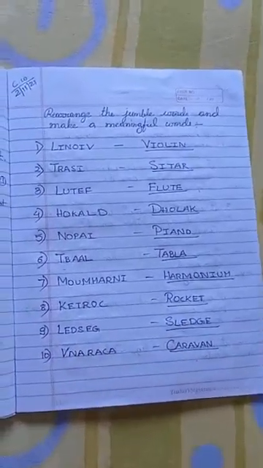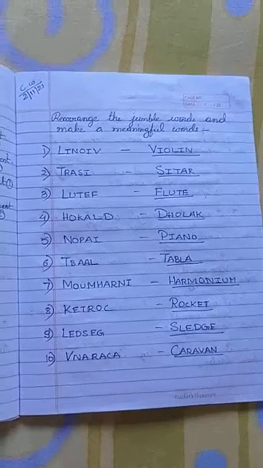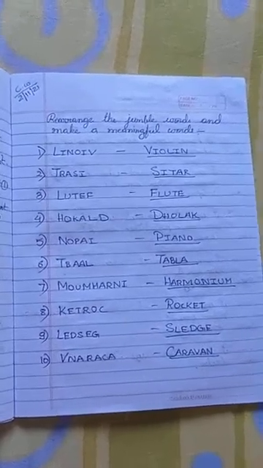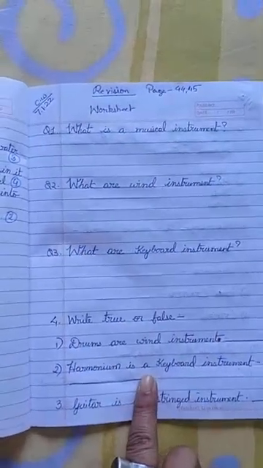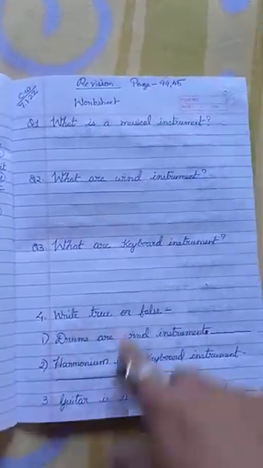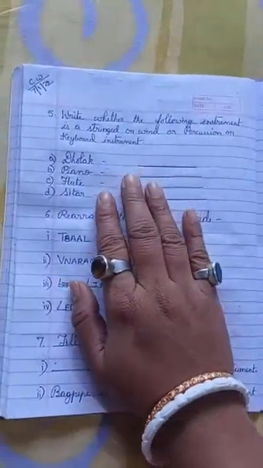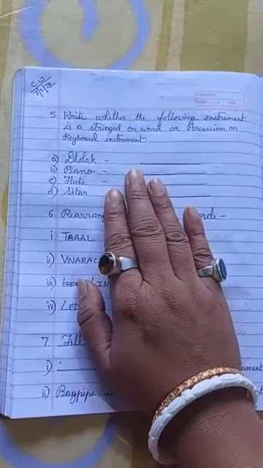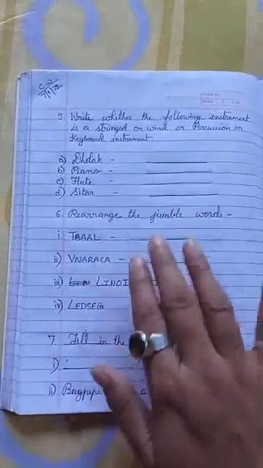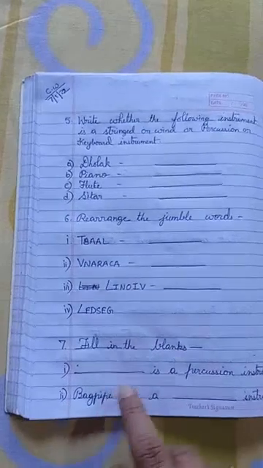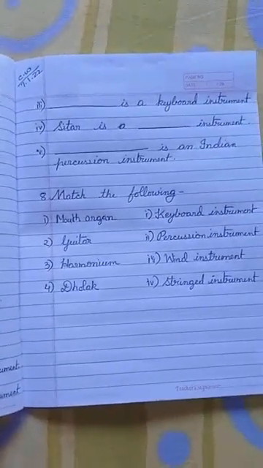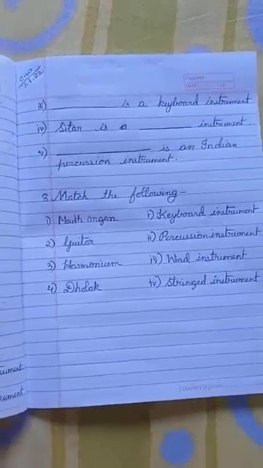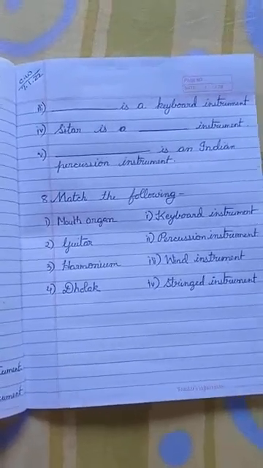Up to this, I have made you revise. Now I have given you the worksheet. You have to solve it by yourself. This is the worksheet. Question answer is given, then true false is given, then you have to write whether it is a string instrument, wind instrument, percussion, keyboard, then rearrange the jumbled words, then fill up is given, then matching is given. So you solve this worksheet. Then I will provide you the answer. Understand? Do it.